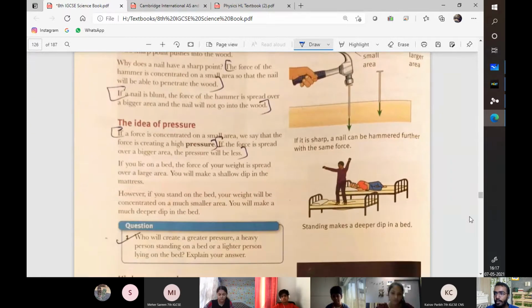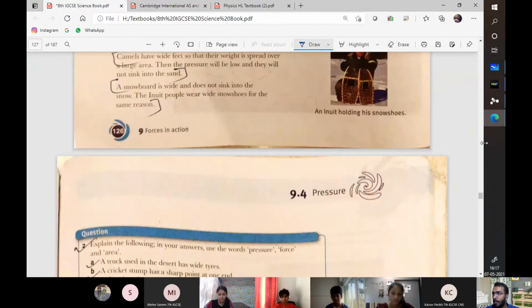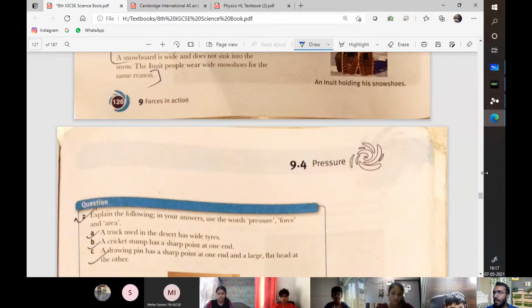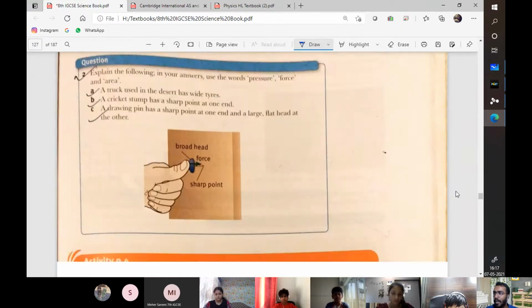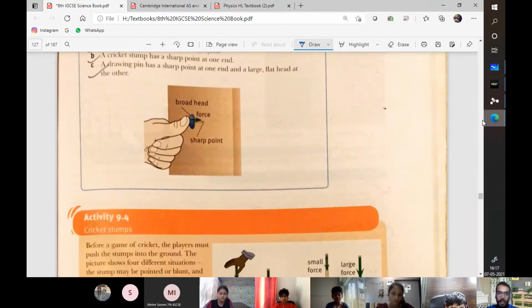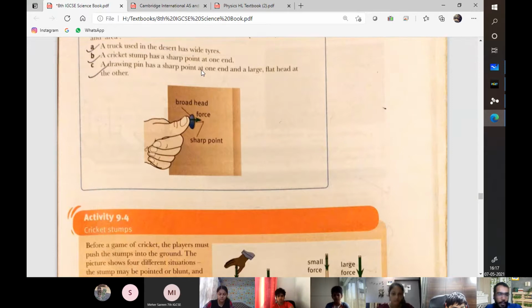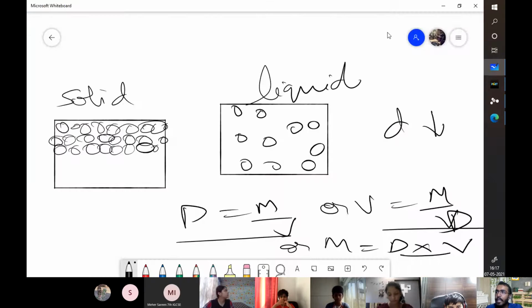This idea of pressure correlates to its formula as well. The formula itself is pressure is equal to force upon area. There are 1,000 examples around us. The most common example would be a knife. We use a knife to cut vegetables, right? If the knife is blunt, you cannot cut vegetables. Simple concept, because the blunt knife on its edge has more area.